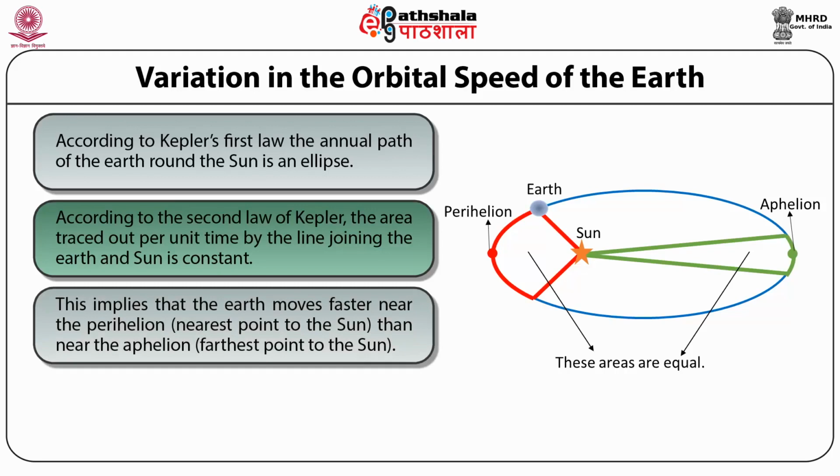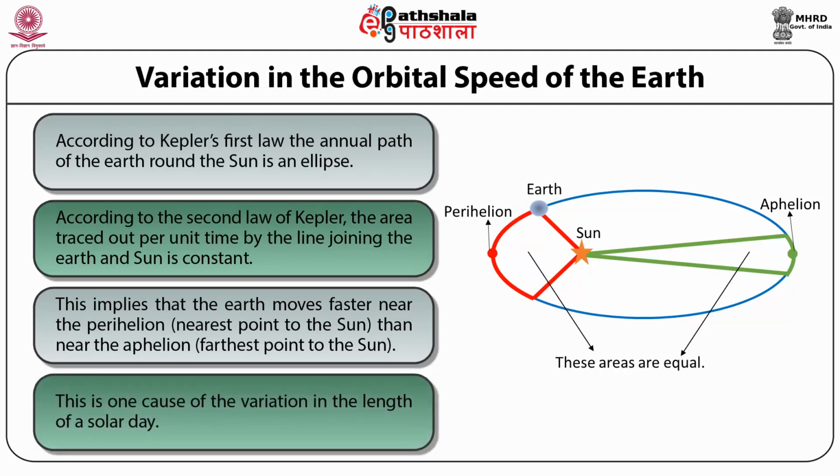Therefore, according to Kepler's second law, the area swept per unit time has to be constant. This implies that the time taken by Earth to cover those arcs should be same. This is possible if the Earth traverses the arc around perihelion faster than the arc around aphelion. This implies that the Earth moves faster near the perihelion, which is the nearest point to the Sun, than near the aphelion, which is the farthest point to the Sun. Faster motion of Earth causes change in length of day. This is one of the causes of variation in the length of a solar day.